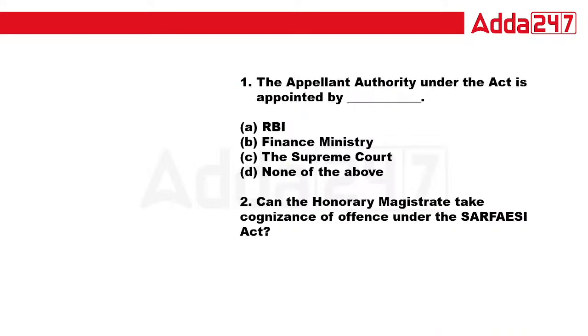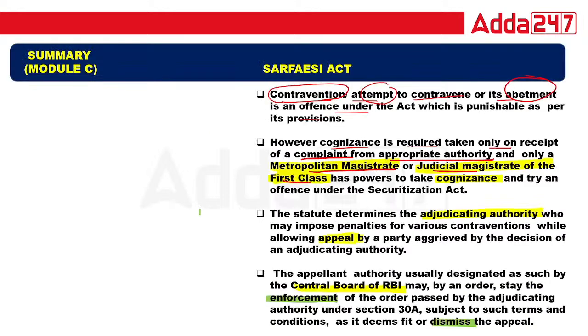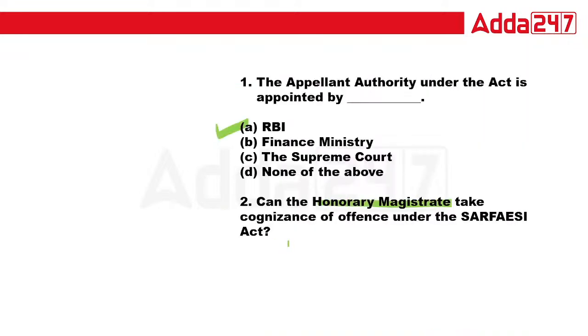Now, the question is, the appellate authority under the act is appointed by, tell me class, appointed by the RBI. Can an honorary magistrate take cognizance? Right now we have just done that the judicial magistrate of first class and metropolitan magistrate have the right. So in that case, the answer will be no. Every question is very important. So if you have really revised all the concepts, you can easily do all the questions.